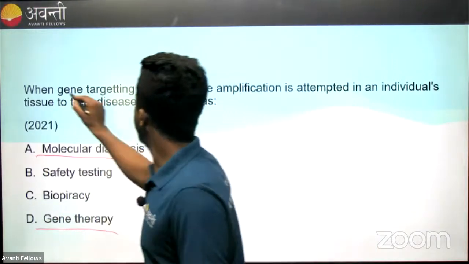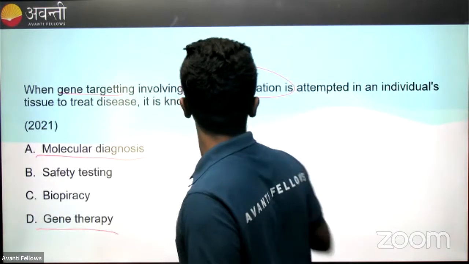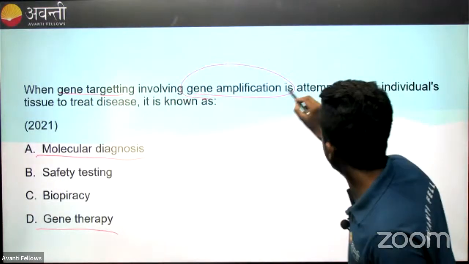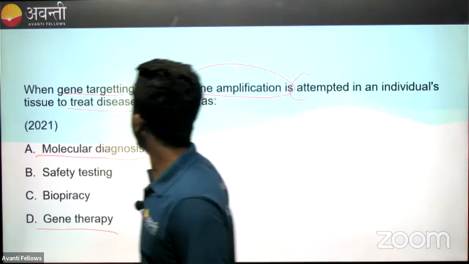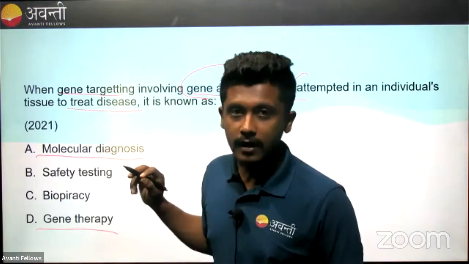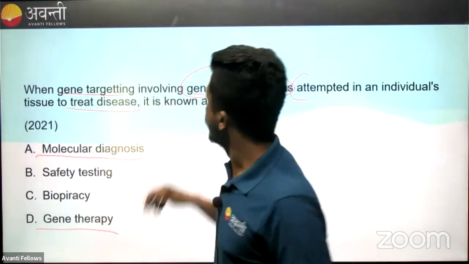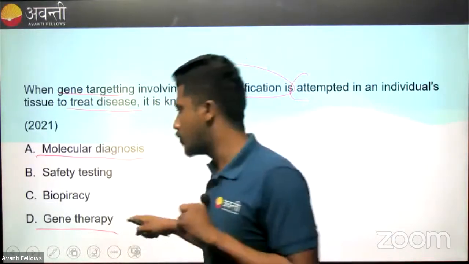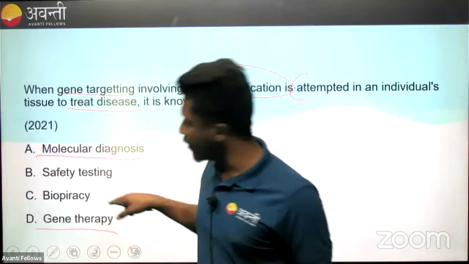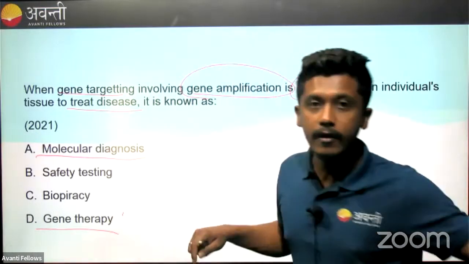See here, gene targeting involving gene amplification is attempted in individual tissue to treat a disease. What is the technique called is the question asked. So you have to cleanly observe the question. Then why do they ask about gene amplification? Where do we see gene amplification? I just gave you an example.